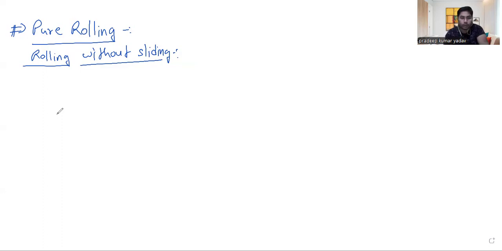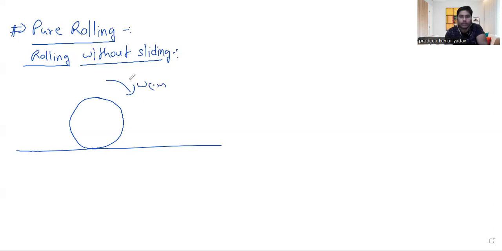What does it mean? Let's talk about an example. I'm taking a disk as a round object. It is placed on a rough surface. Here, it is rotating with angular speed omega cm and moving with translational speed vcm. The point of contact, which I'm going to call P. Let's say the disk has mass m and radius r.